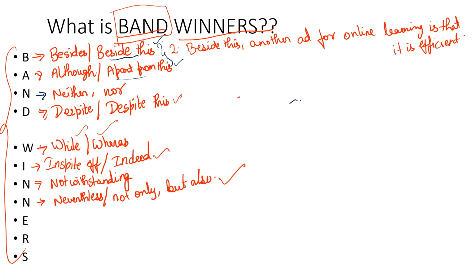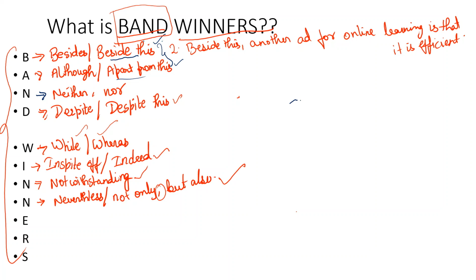Nevertheless is used again just like notwithstanding. Though there are multiple disadvantages, nevertheless I believe that there are certain positive aspects. So when you want to say two points, two positives or two negatives about one thing in a single sentence, you use not only blah blah blah, and don't forget the comma, but also blah blah blah.